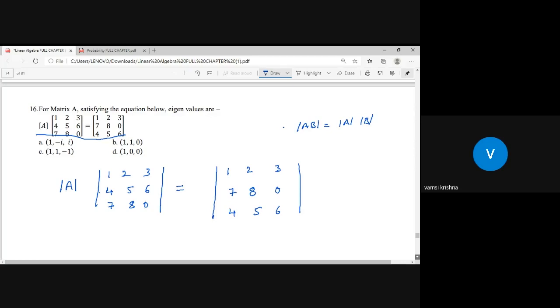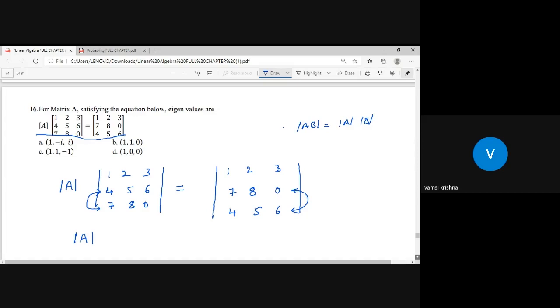It means the second row and third row are interchanged. You know that if two rows are interchanged, the determinant is affected by sign only. The value doesn't change. Your plus 24 becomes minus 24, but I am not sure about 24. You may remember it, may not. I can just generalize it as k.